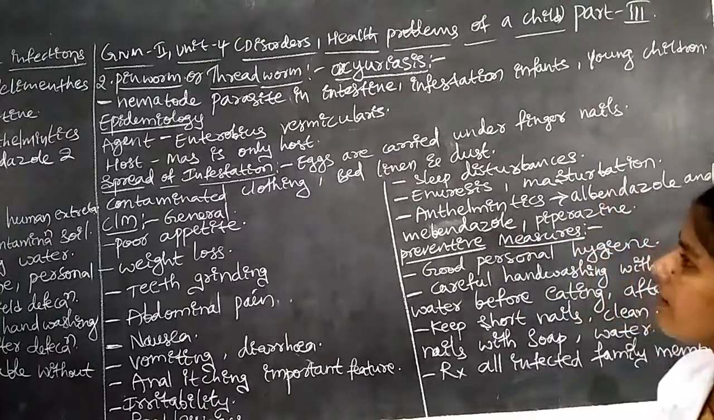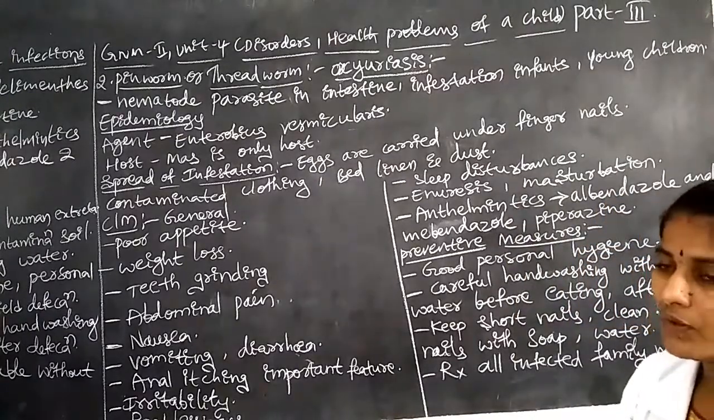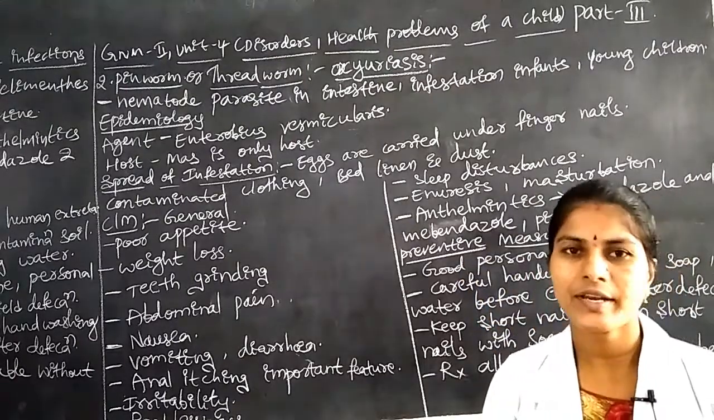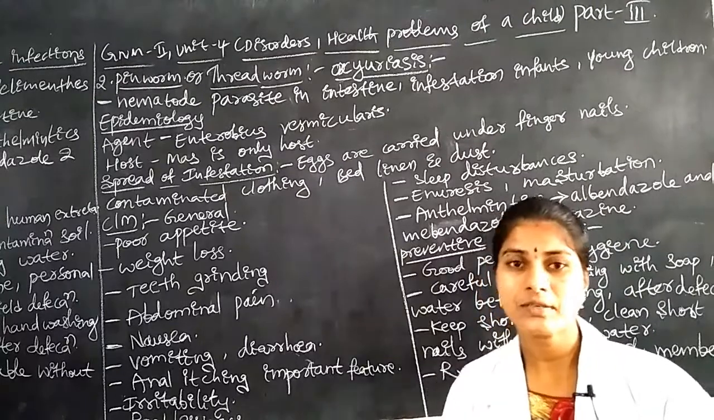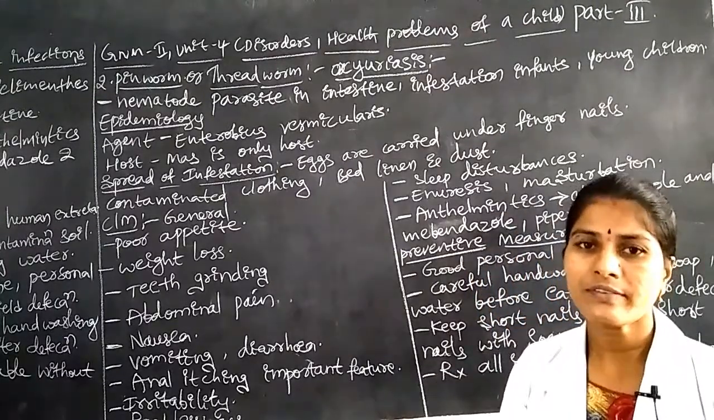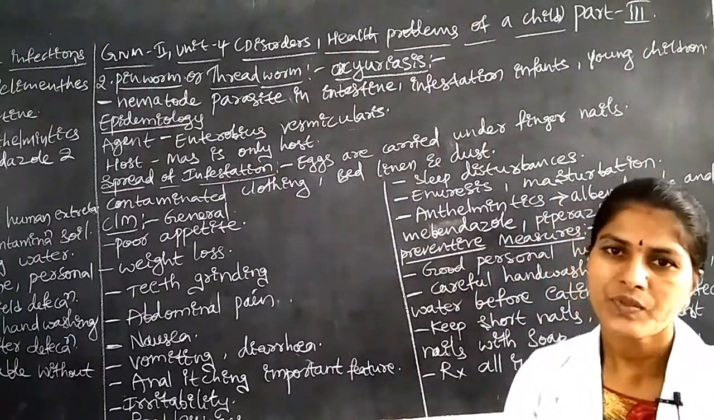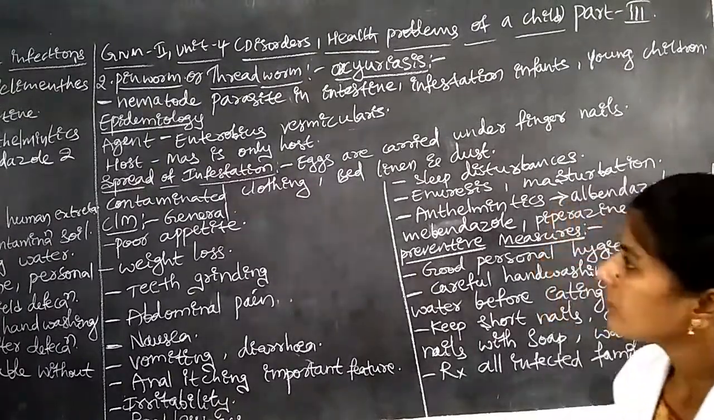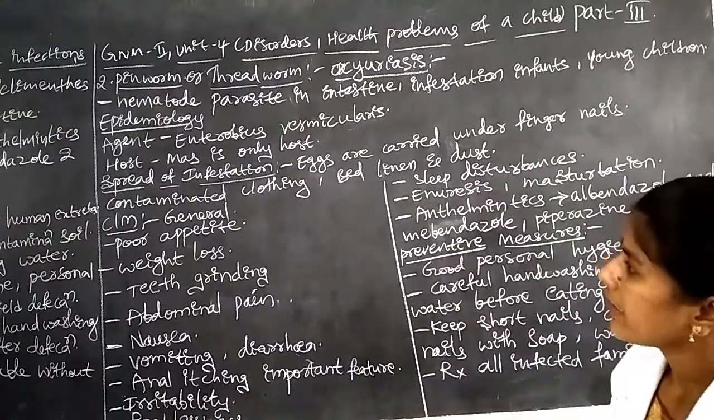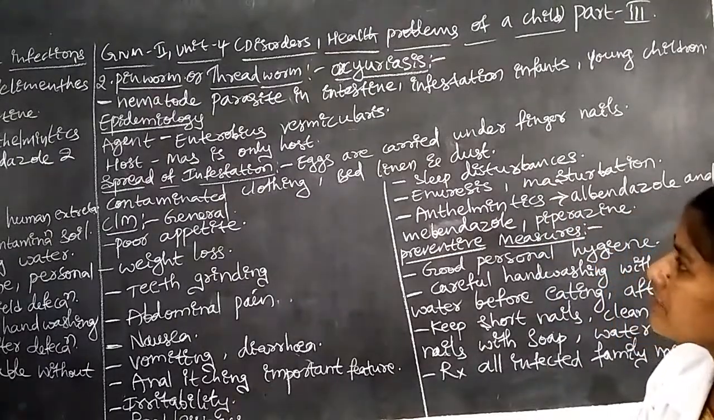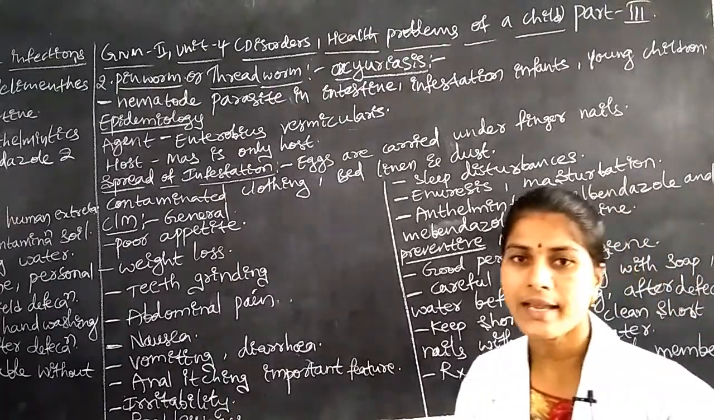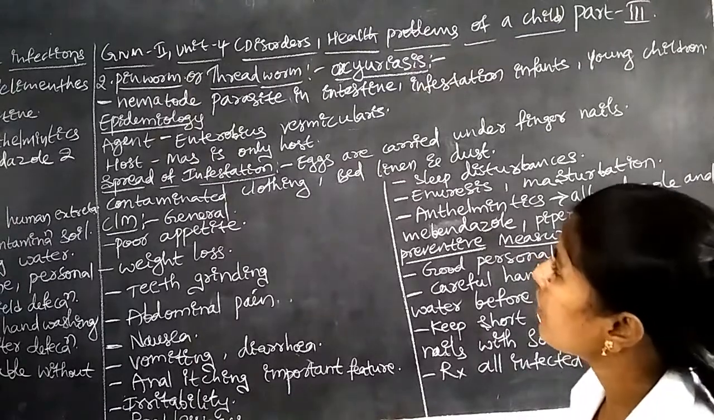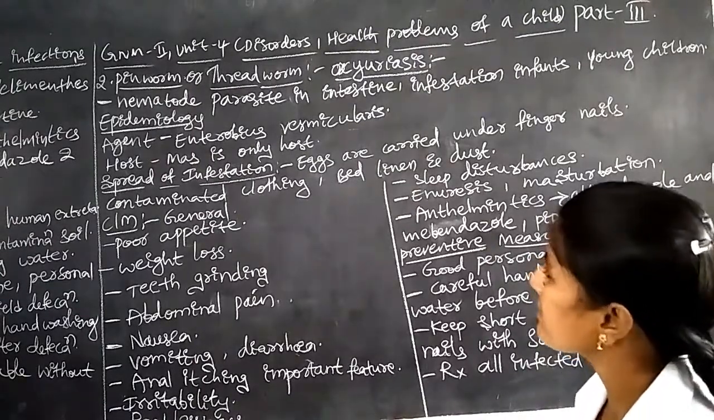Next is the epidemiology. What are the agent, host, mode of transmission and infectious materials? Regarding that, we discuss the epidemiology. First, the agent: Enterobius vermicularis. That is the agent that causes the disease pinworm, threadworm or oxyuriasis.